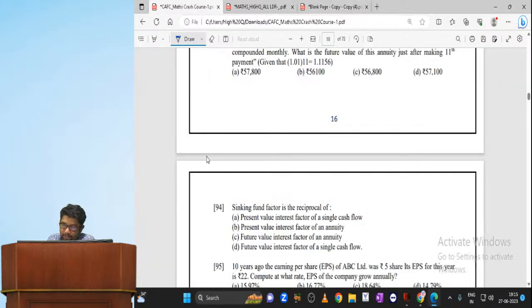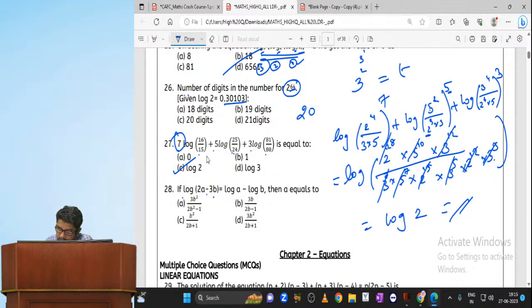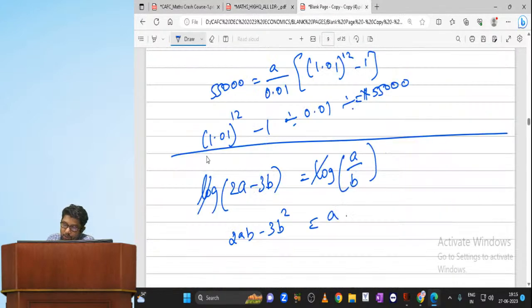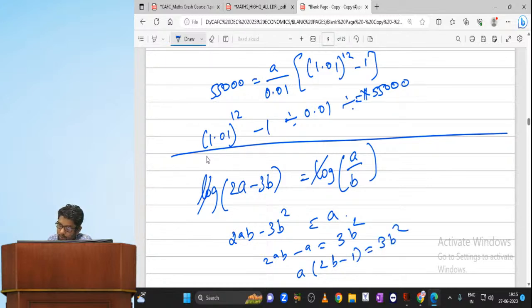Now we need to find out the value of a. So isolate a. Bring a to the left hand side. 2ab minus a is equal to 3b square. Take a outside. a times 2b minus 1 is equal to 3b square. So a is equal to 3b square divided by 2b minus 1.